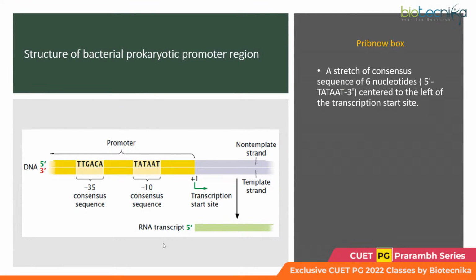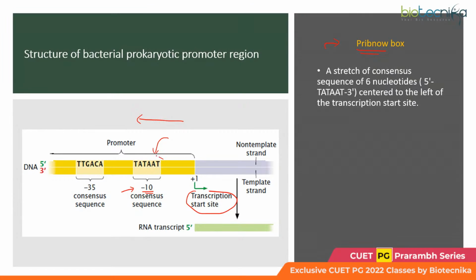Now, since we are talking about the promoters, let us know more about the promoters here. And here you need to take down another important name. This is the Pribnow box. All right, now what is the Pribnow box? This is the name given to a specific sequence which is located at the -10 position to the TSS, or transcription start site. Okay, the positions which lie upstream to the transcription start site are designated with a minus sign.